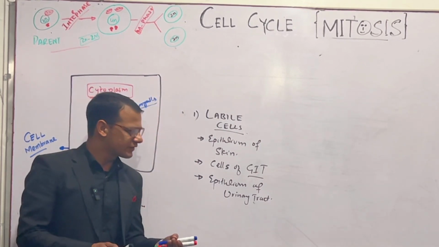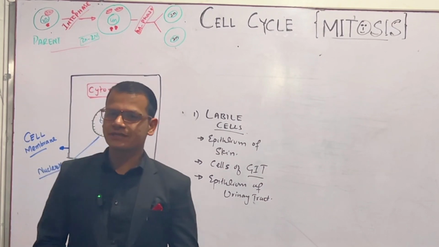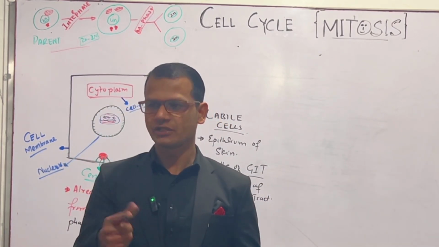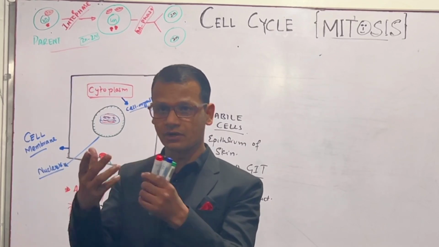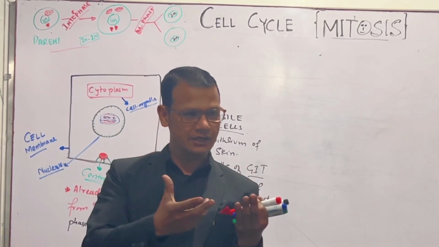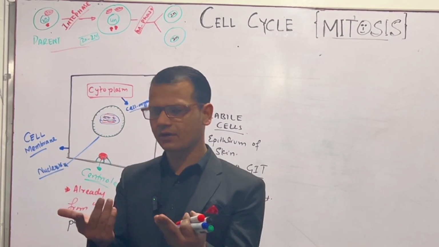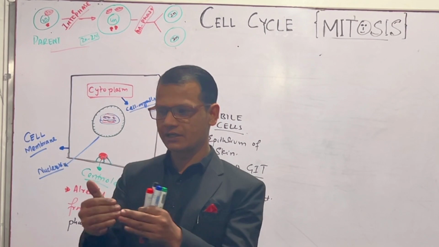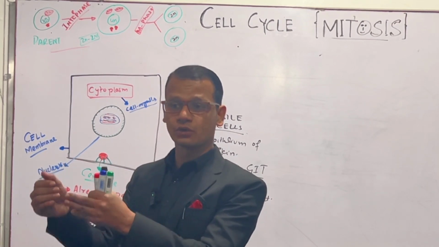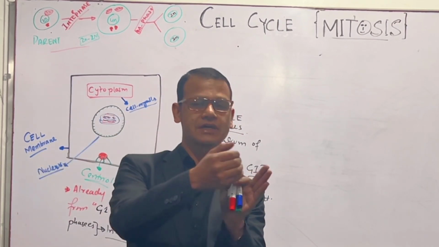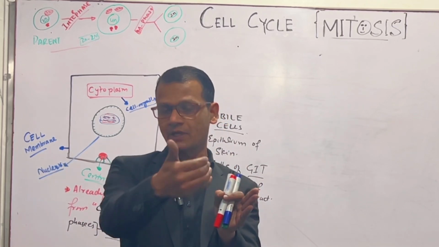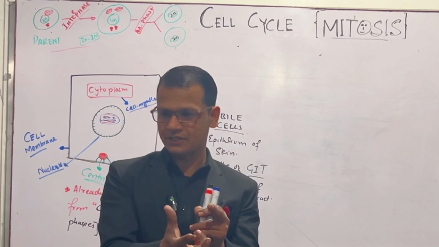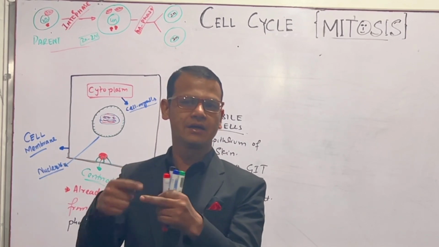Other cells, for example, if we take stem cells of erythrocytes, RBCs, red blood cells, which form myeloid cells continuously, because RBCs have no nucleus and they have a specific lifespan of 120 days. After 120 days, the cells are degraded. So further cells are provided by bone marrow, and bone marrow makes these RBCs from stem cells. So stem cells are also dividing continuously.